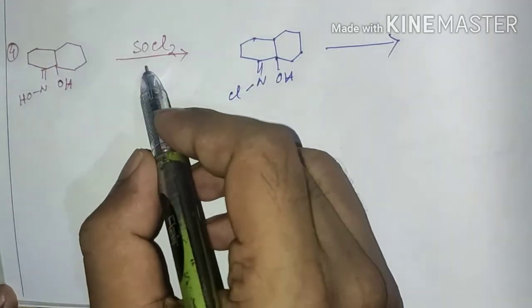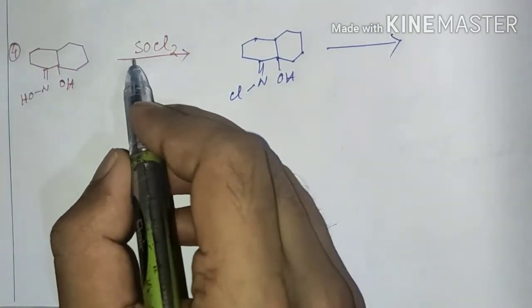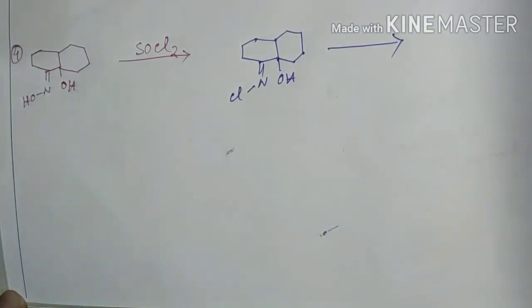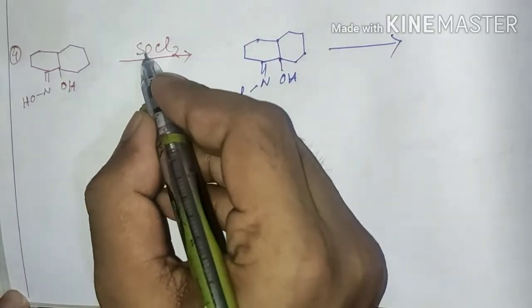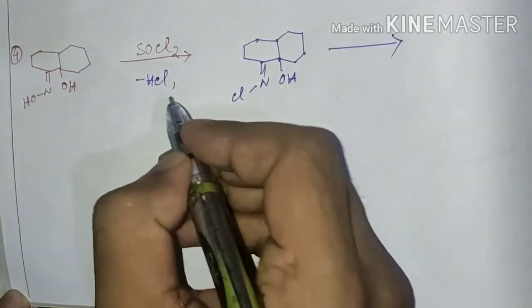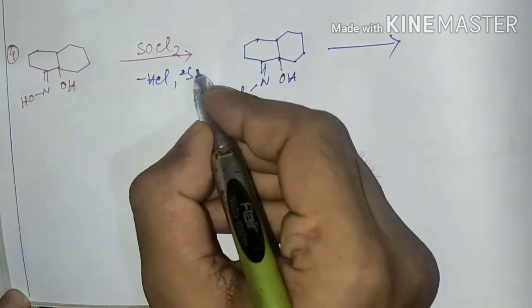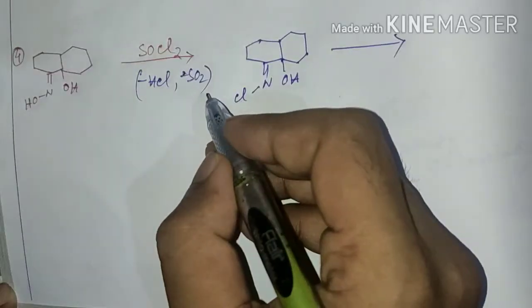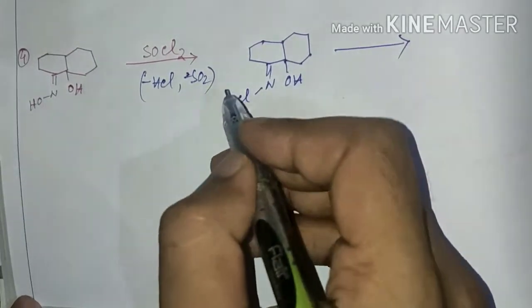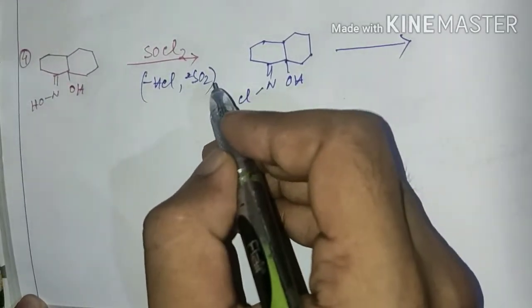On the other hand, here we can see that during the transformation of N-hydroxy to N-chloro by the treatment with SOCl2, the side products will be HCl and SO2. And as I said in the previous example, we have to think about the reaction condition also.